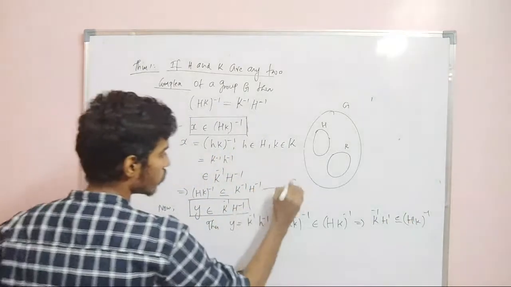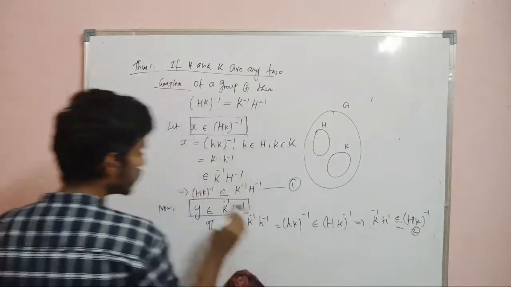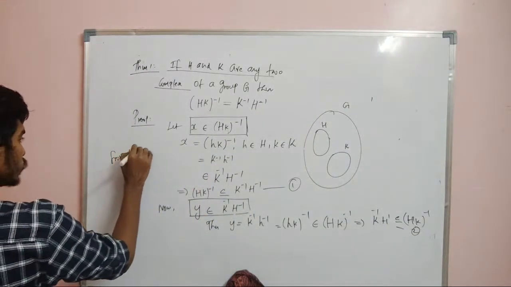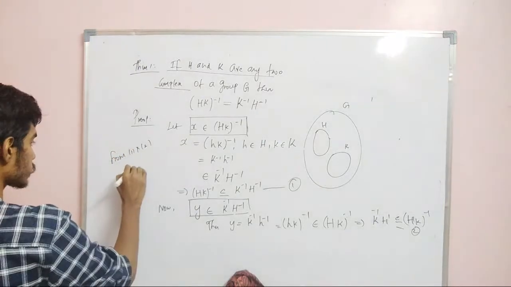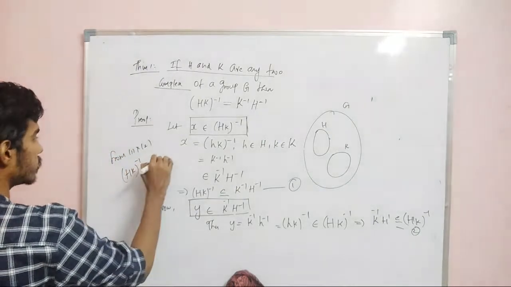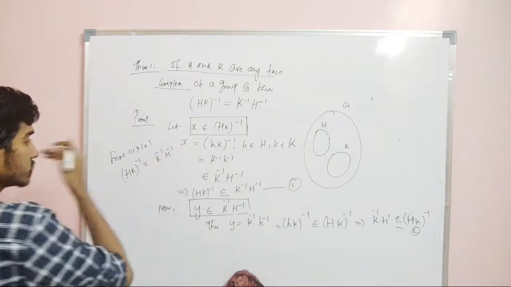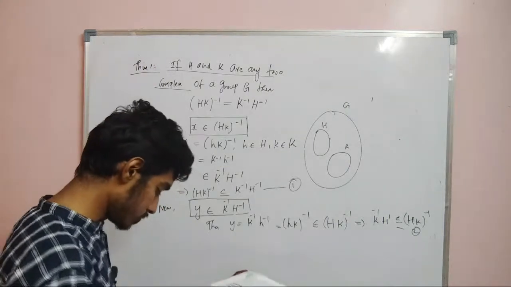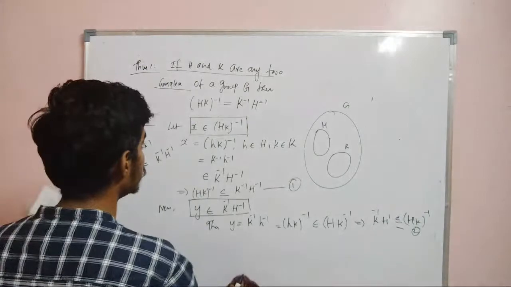Mark this as 1 and this as 2. From 1 and 2, this is contained in that and that is contained in this, so both have to be equal. From 1 and 2, (HK) whole inverse is equal to K inverse H inverse. That's it. This is a basic theorem. I'll move on to the next theorem. Theorem 2.